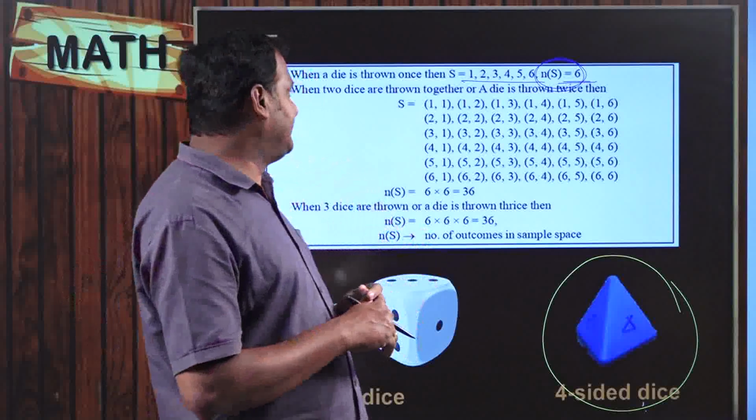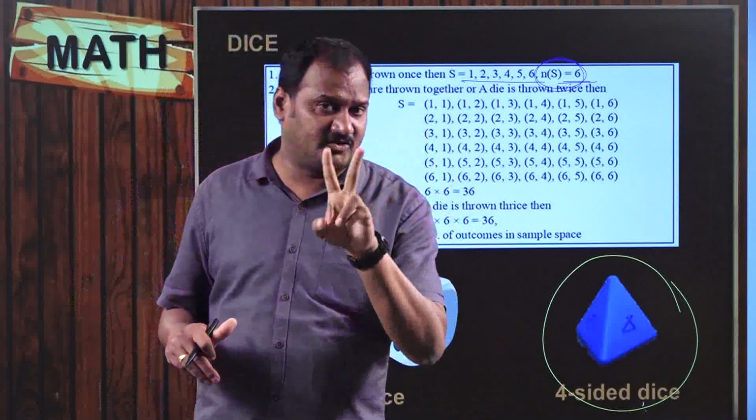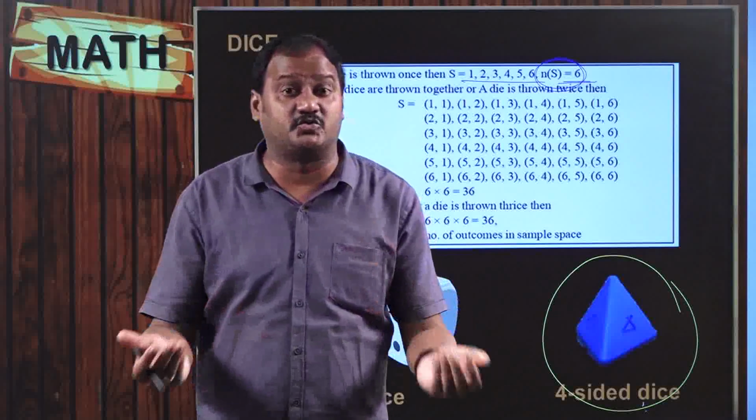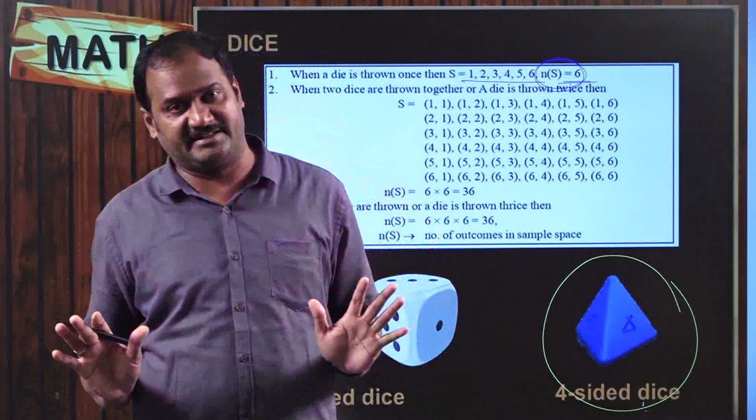And similarly, when you are rolling a single die twice, otherwise when you are rolling two dice at a time, the outcomes will be recorded the same. Hope you understand the concept.